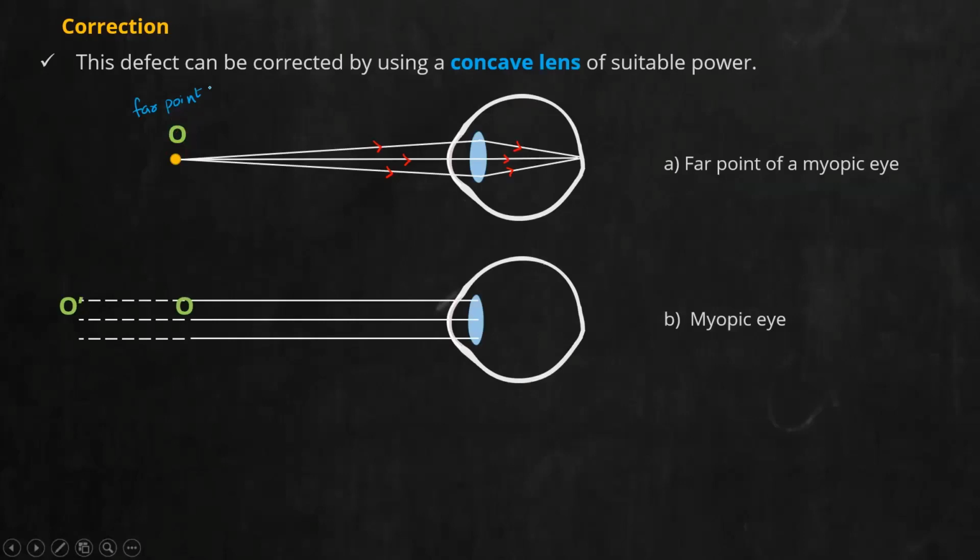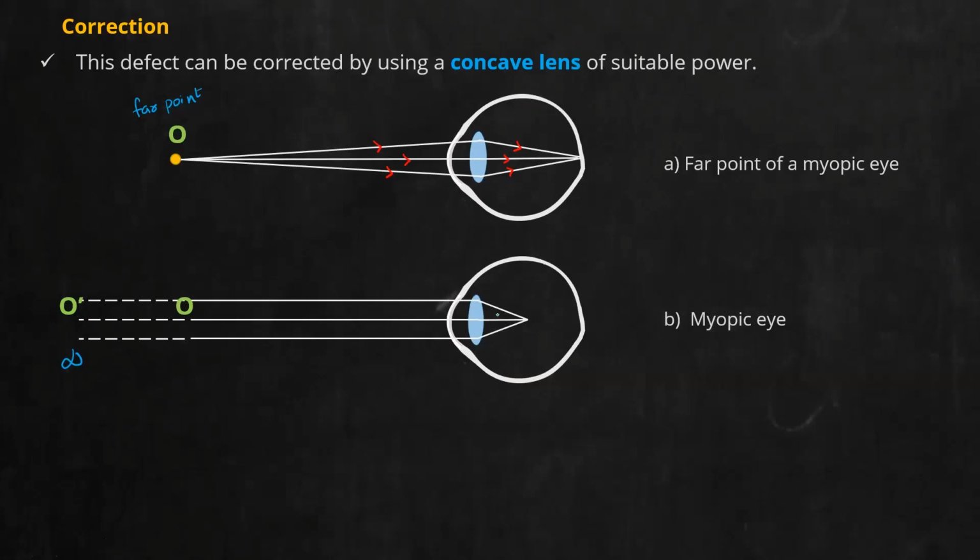To denote at a far distance, I've been using dotted lines. So dotted lines means it is coming from a far away distance or infinity. I can say here the object is coming from infinity. Now tell, will he be able to see clearly? No. Why? Because image is formed in front of retina.